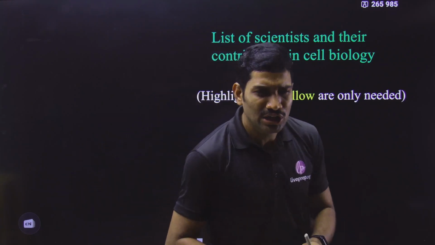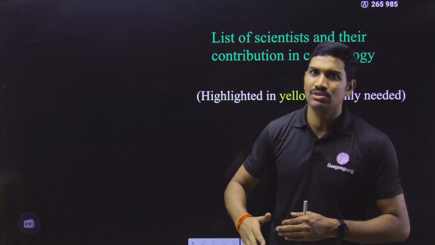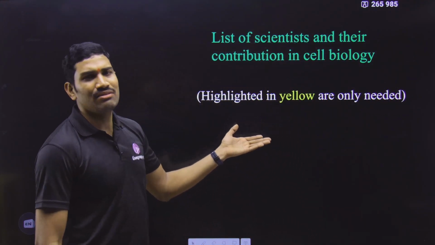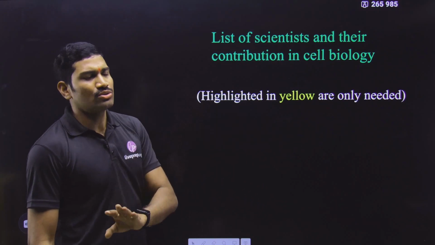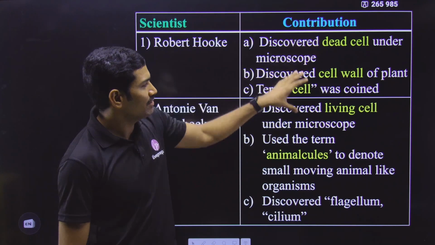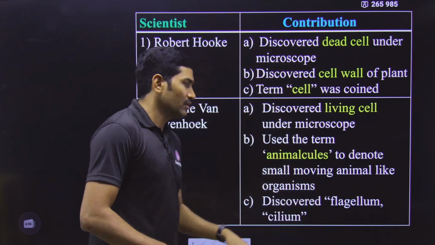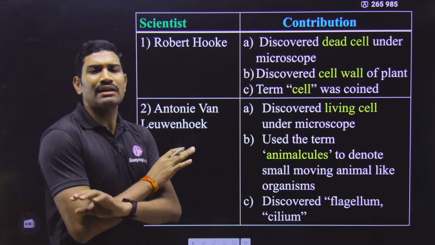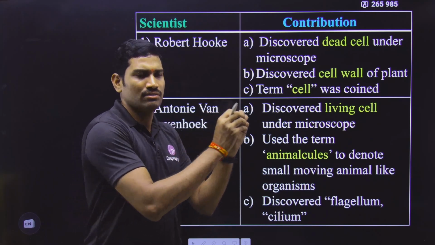Please remember, we need to remember so many concepts and so many examples that are already given in NCERT. So why unnecessarily add this particular information? Here I will show you some list. In that list, wherever I have given yellow highlights, only that information and that scientist is important. The remaining are just for show.